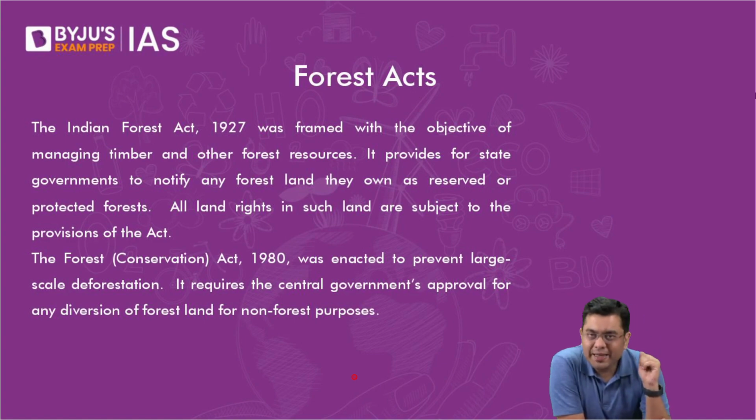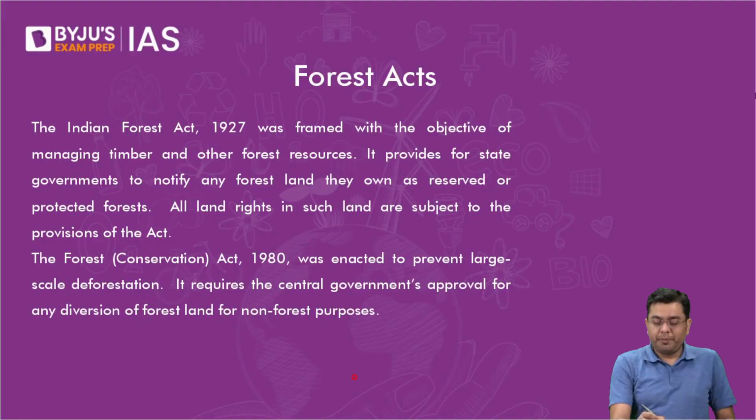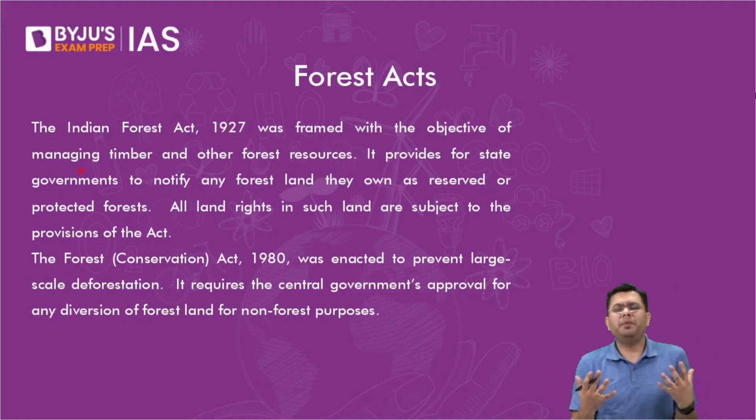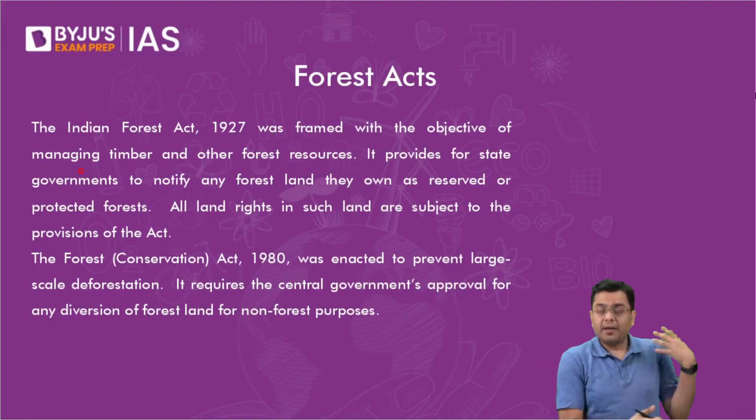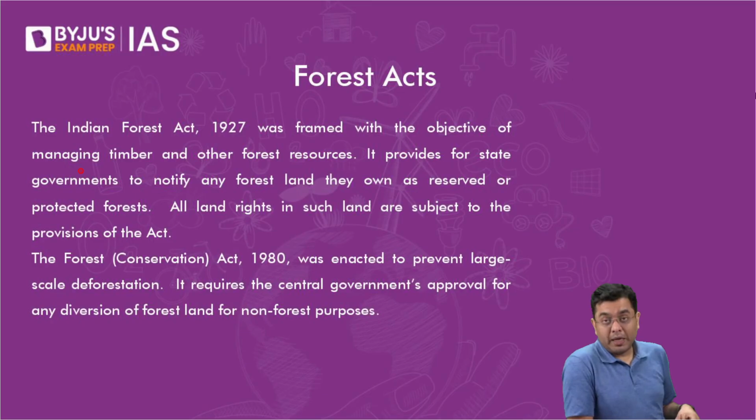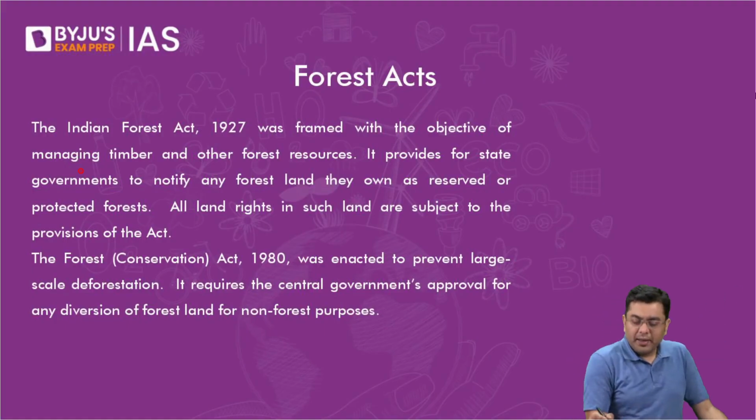Now, in 1927, the Forest Act which was passed was primarily, the entire premise of it was to control the forest resources, right? The Britishers were so paranoid that maybe we local Indians would start exploiting the forest resources, and they always thought that they had the first right over the resources. And that is when the objective was to manage timber and other forest resources, and provide for the state government to notify any forest land as reserved or protected forest.